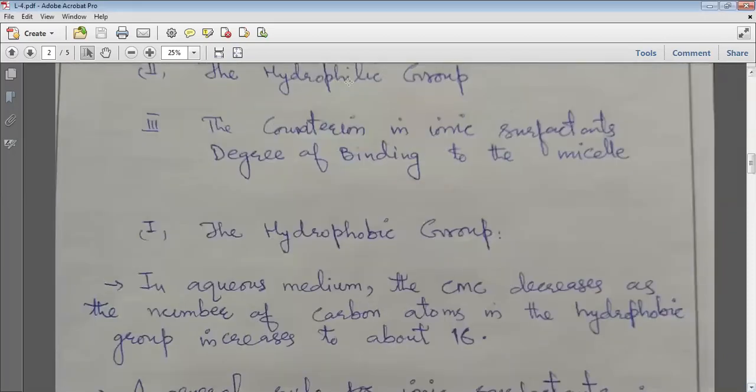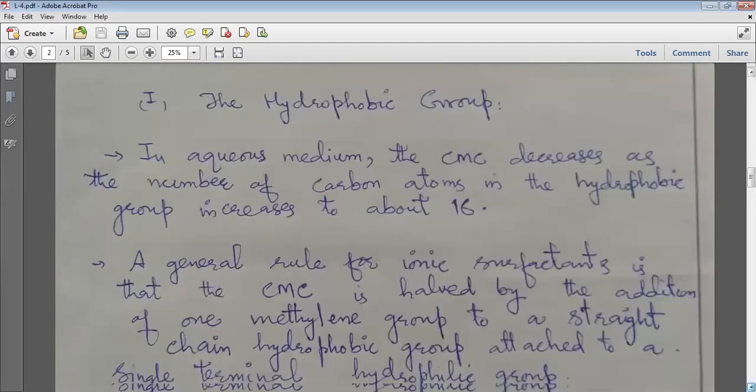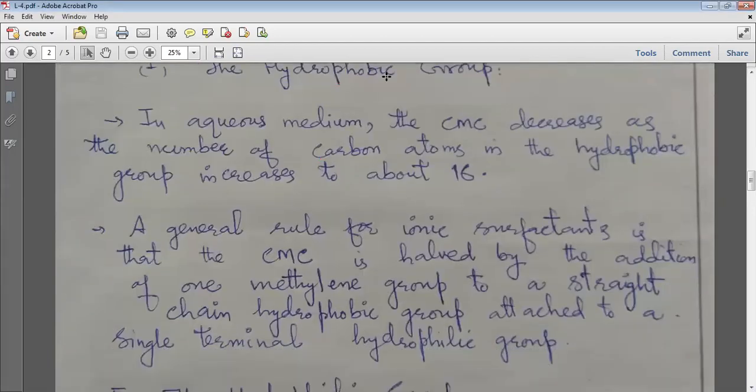So what you have to remember here is that CMC usually decreases as the number of carbon atoms in the hydrophobic group increases, but only up to carbon 16. This is very important. Carbon 16. Now we are taking the general case of ionic surfactants.